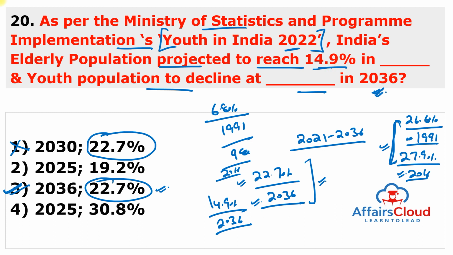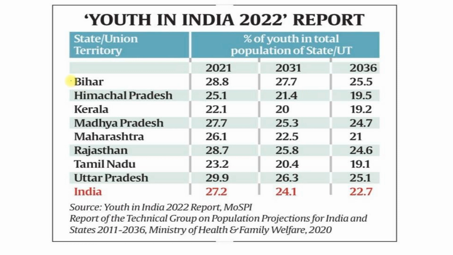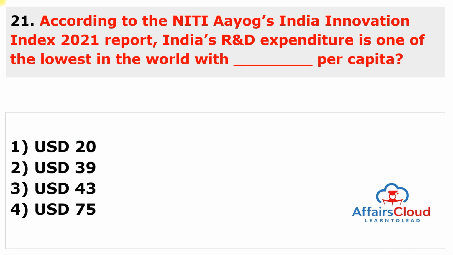So, the more populous states of India, like Bihar and Uttar Pradesh, which experienced a rise in the youth population to total population till 2021, are expected to see a decline from here on. And states such as Kerala, Tamil Nadu and Himachal Pradesh are projected to have a higher elderly population than youth by 2036. So moving to the next question.